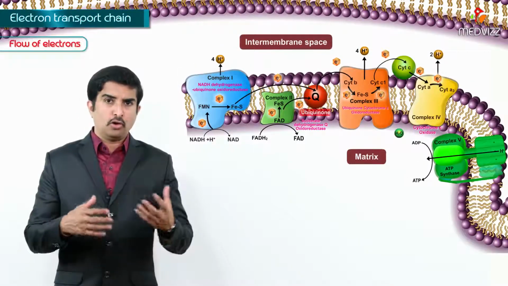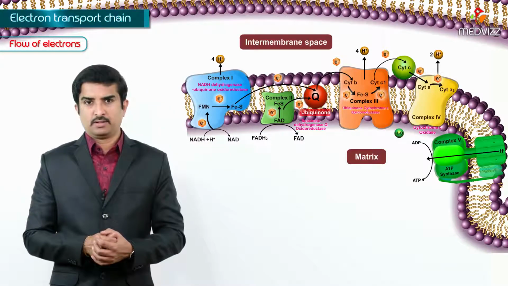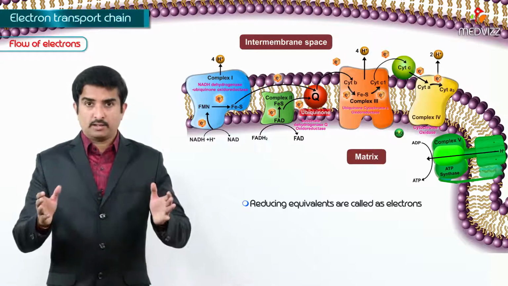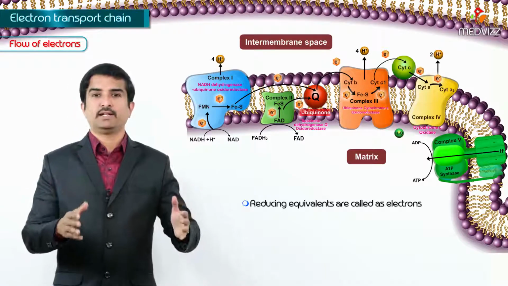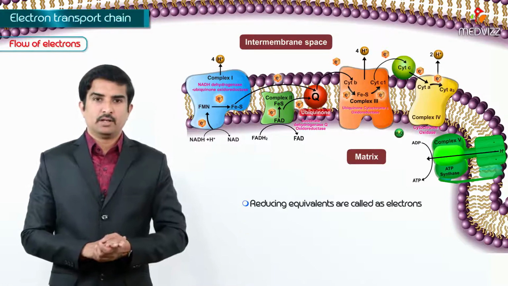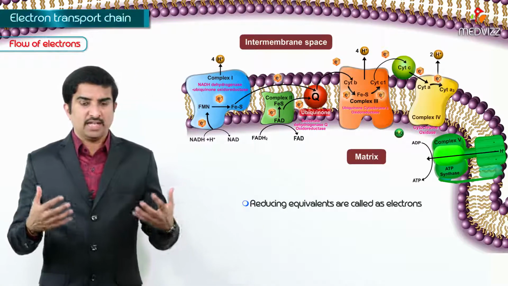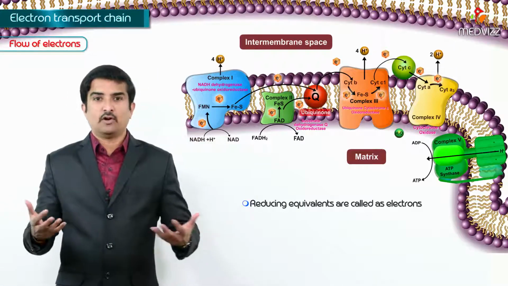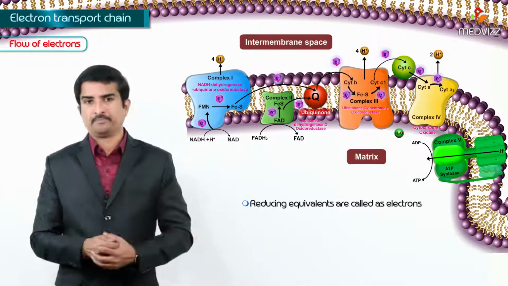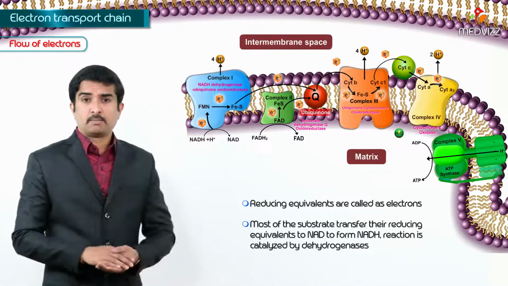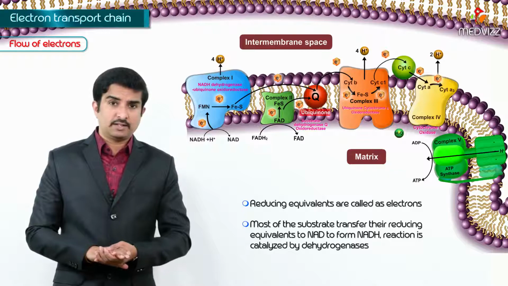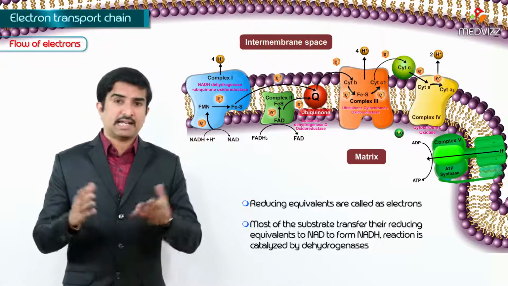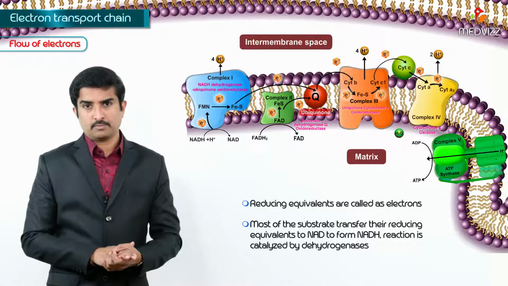Let us talk about the flow of reducing equivalents. Whenever we use the word reducing equivalents, we are calling them electrons. So what about the flow of reducing equivalents, so-called electrons, and what is the sequence of this electron flow? Most of the substrates transfer their reducing equivalents to NAD to form NADH, and the reaction is catalyzed by dehydrogenases.